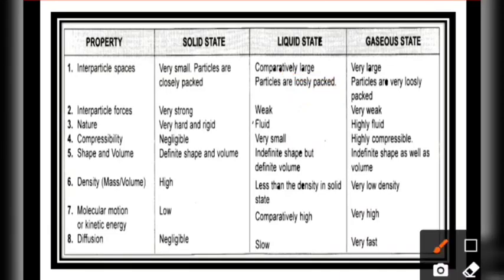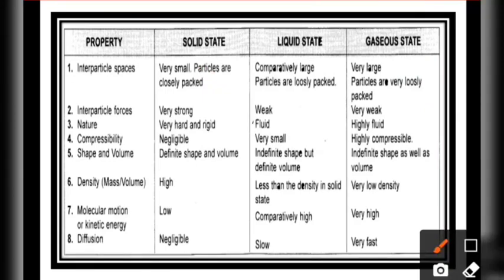Similarly, the space between the gaseous particles is very large. They are not close, they are very loosely packed, so we cannot hold gases together. This is the reason why you can easily walk through the gaseous state, but to walk through a liquid you have to apply some force. You have to spread the water, or apply force to pass through it. But in a solid you cannot move through it because there is no space between the particles.